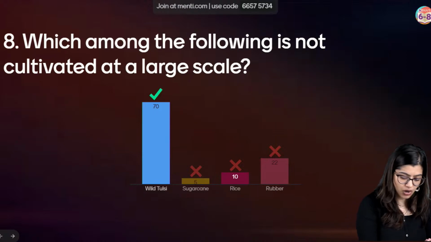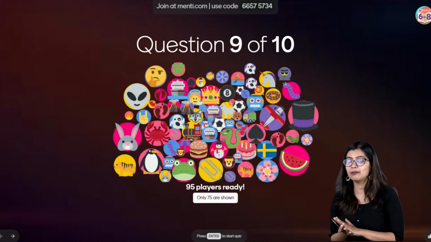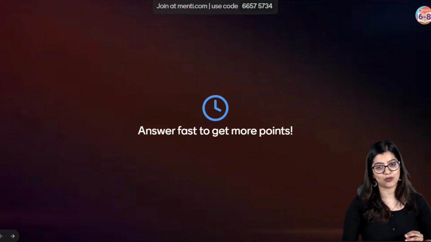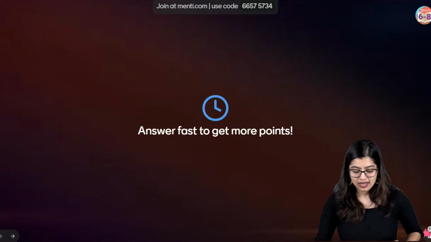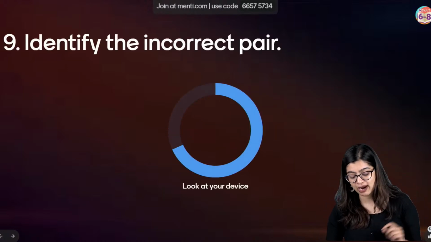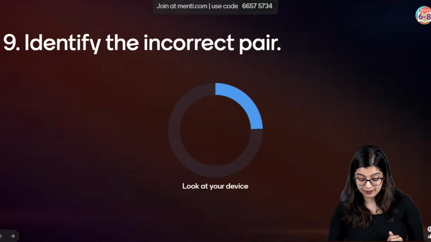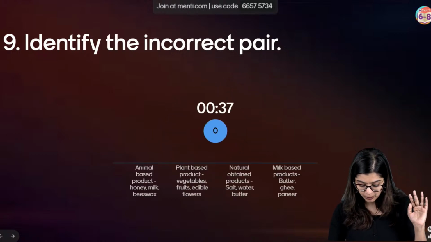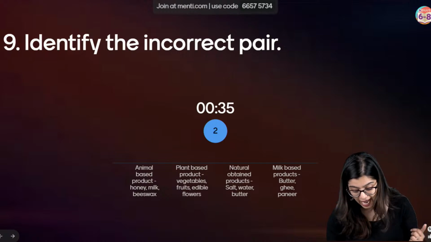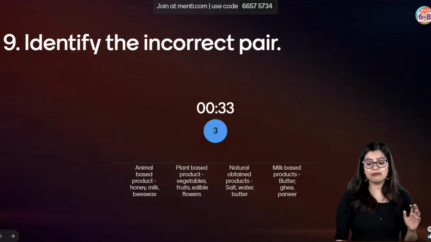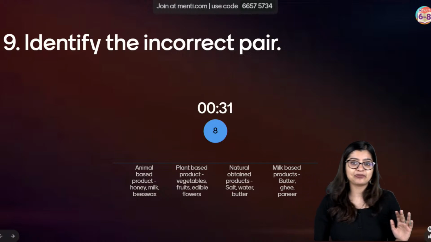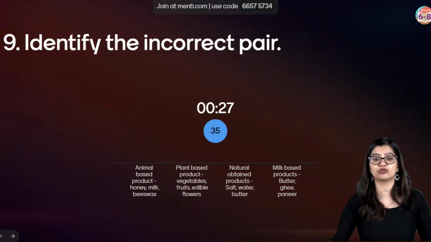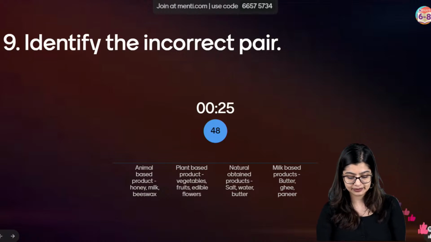Okay. Now let's move on to question number 9. Last 2 questions, all of you, very quickly on our screens now. In this particular case, you need to identify the incorrect pair. Okay, let's have a look. We have animal-based product, plant-based product, naturally obtained product, and milk-based product. Tell me which is not properly paired. This is from our forest chapter. You guys should be able to tell me what is happening.